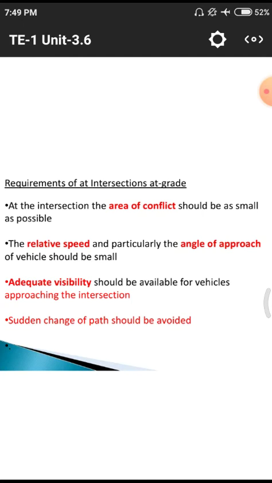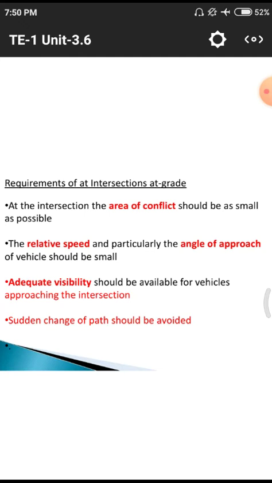What are the requirements needed for these intersections, particularly at grades? At the intersection area, conflict should be as small as possible. That means conflicts means interconnecting points. Those should be as small as possible. If the conflict area is large, automatically there may be no space for a vehicle to move on the particular road, so we need to provide fewer of these conflict points. As small as possible means less area will be provided for these conflict points.